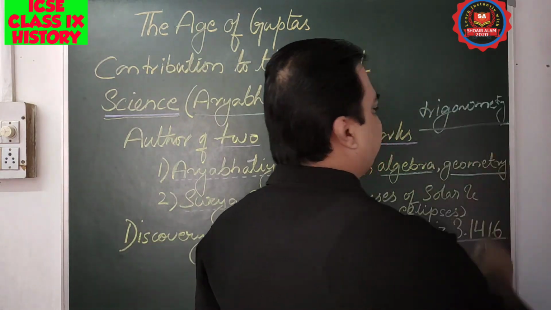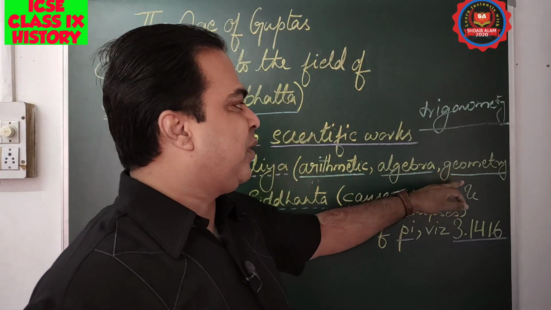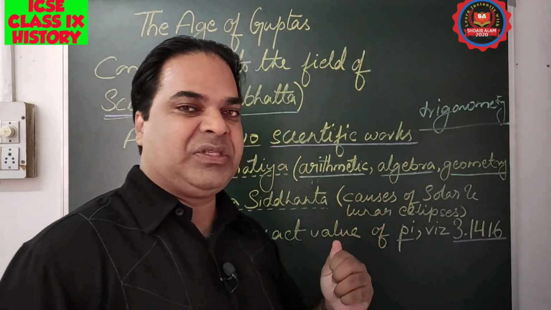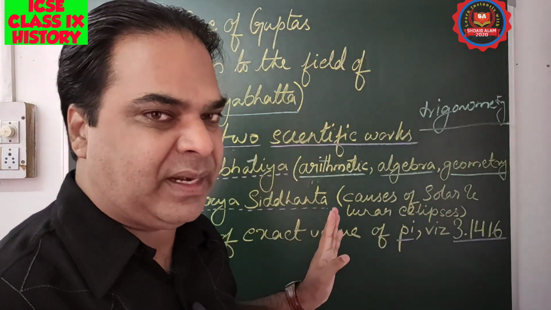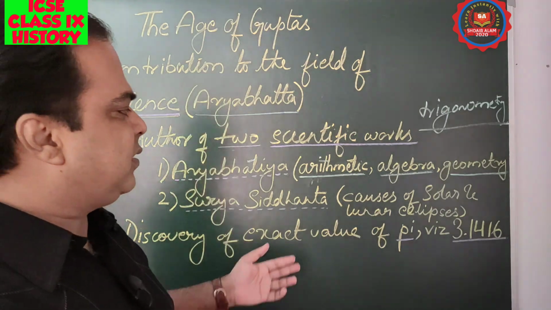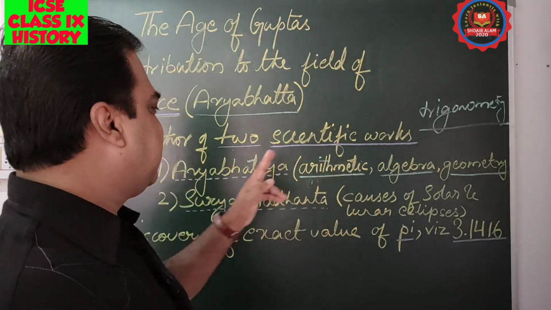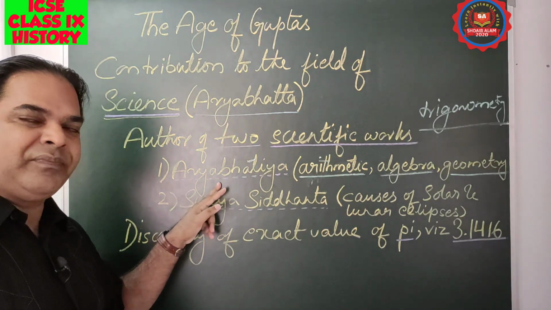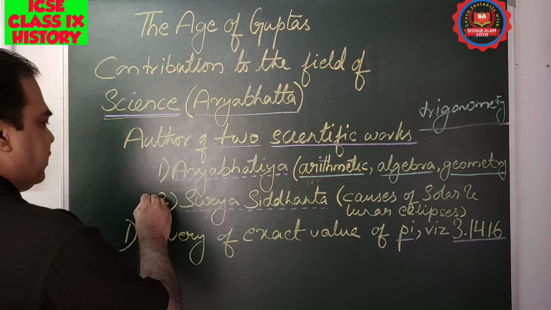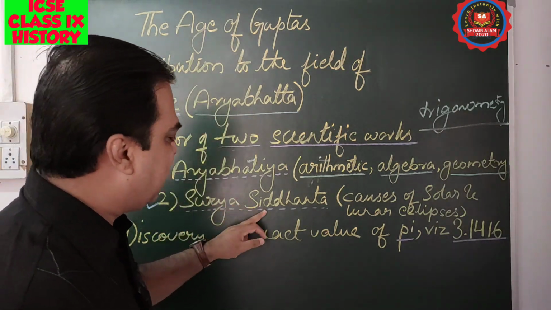So arithmetic, algebra, geometry, and trigonometry are the parts of mathematics. As he was the greatest mathematician, these four are his major works in his book called Aryabhatta.